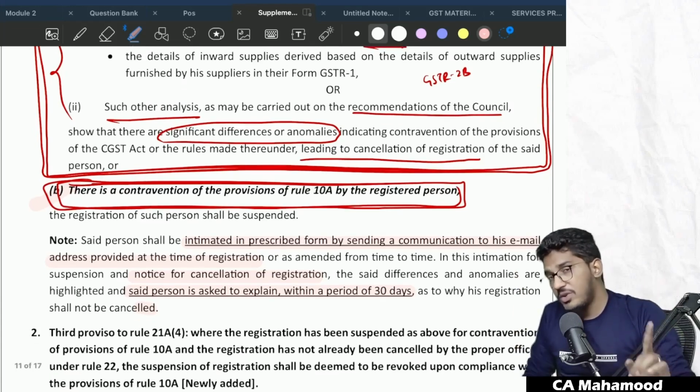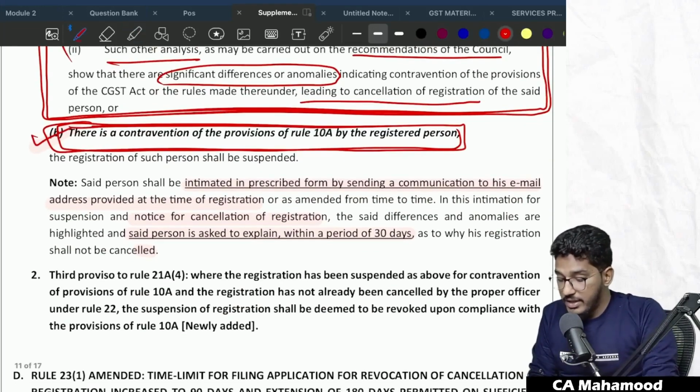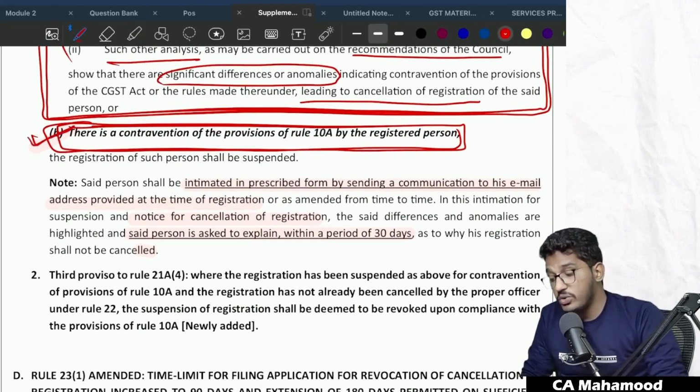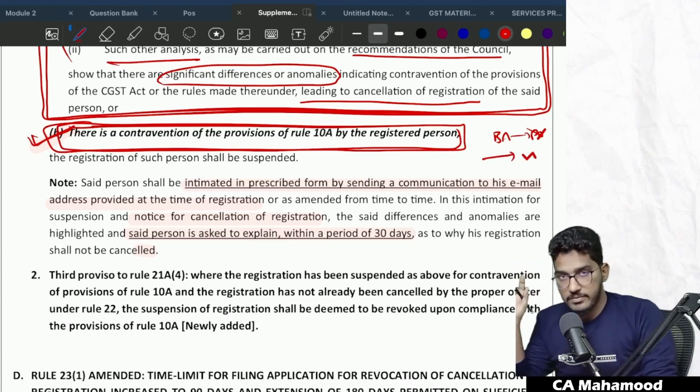And they have also added one more proviso, in which they say that if your registration has been suspended because you did not furnish the bank account details and your registration has not yet been cancelled by the proper officer, within that time limit, if you voluntarily go and update your bank account details, your suspension will be revoked. That means your suspension will be lifted. You can continue.